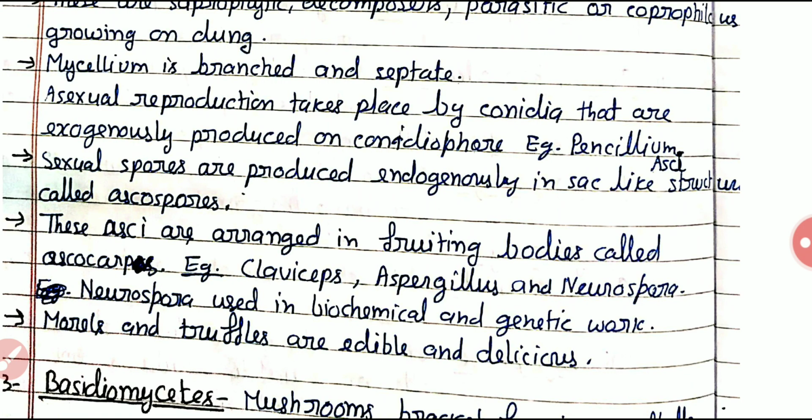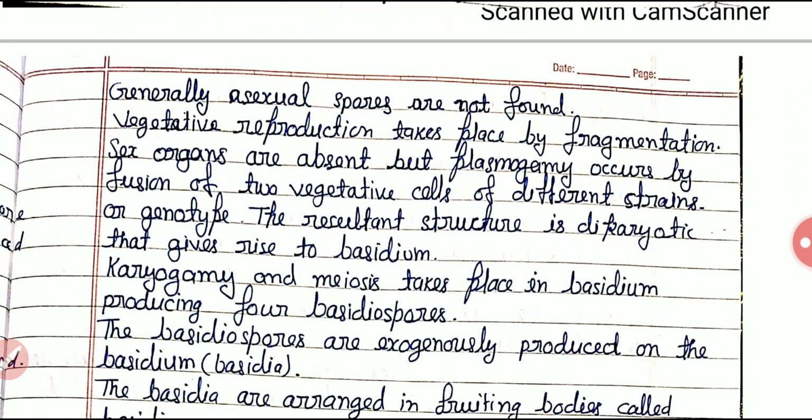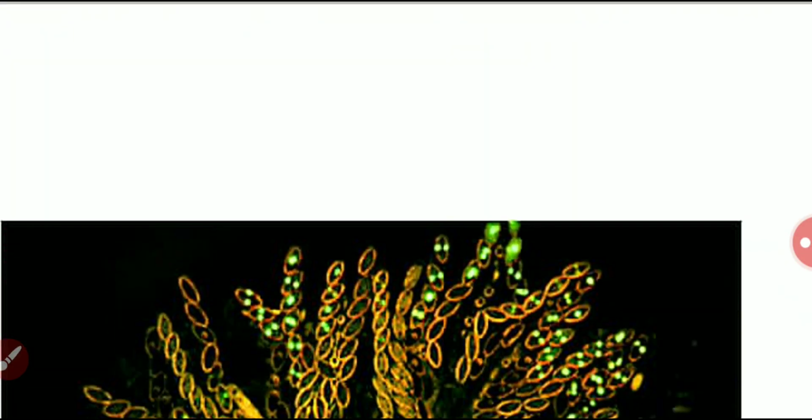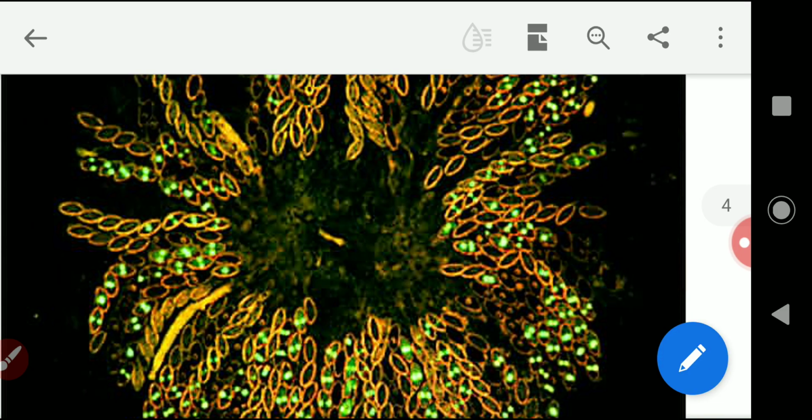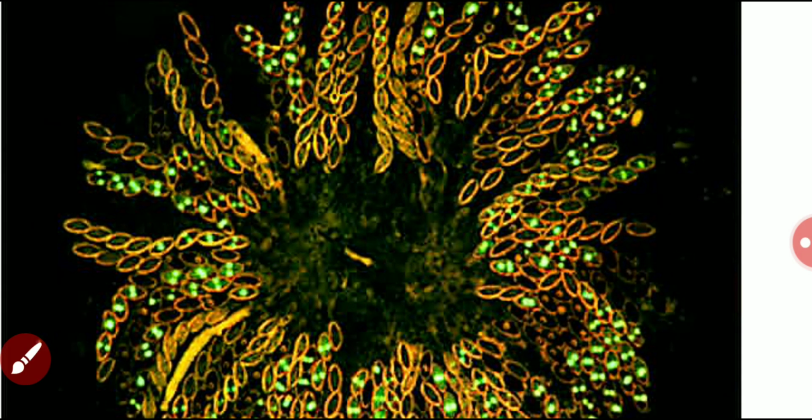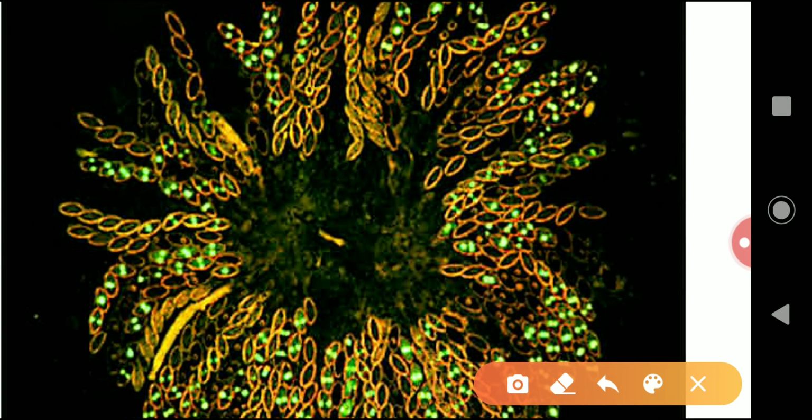Here we can see the diagram. It will make it very clear. Here, suppose these are one ascus.